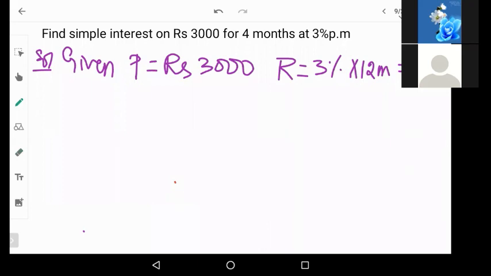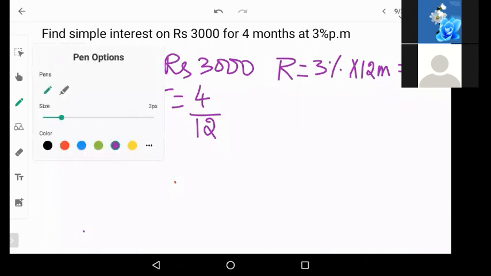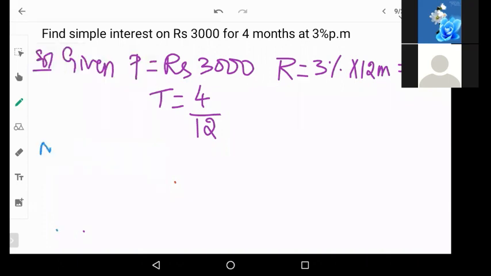And when it comes to time, they have given us 4 months. Now we are always solving based on the year. So in a year, you will have 12 months. So 4 by 12 will give you the actual appropriate time to calculate the simple interest. Did you all understand this? You can write a note here.